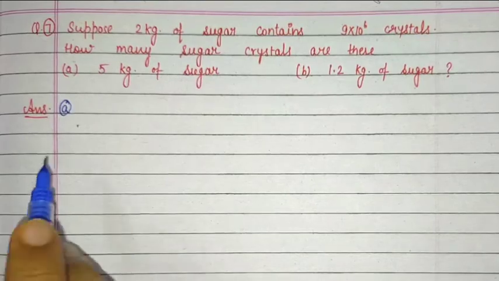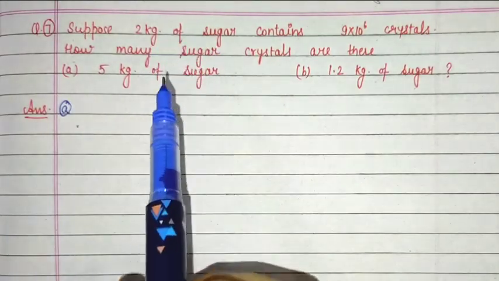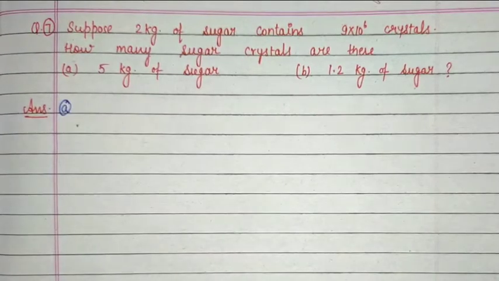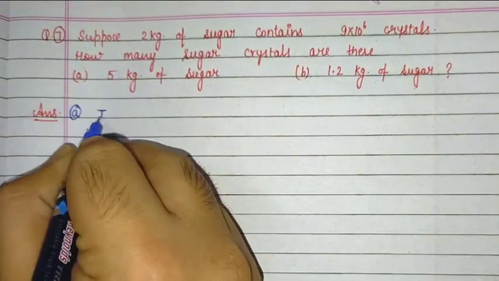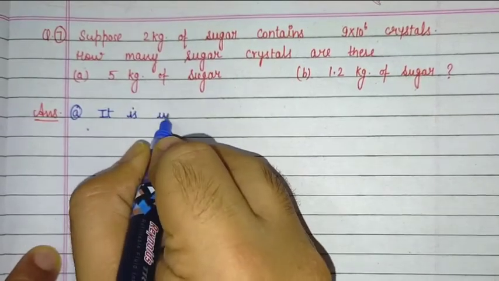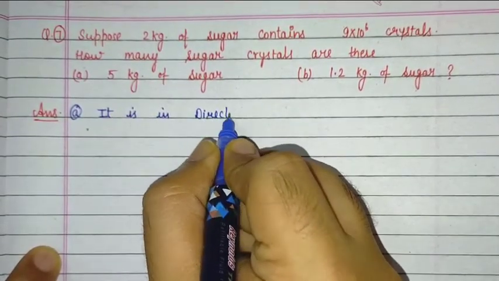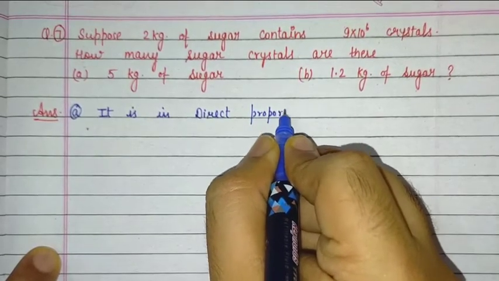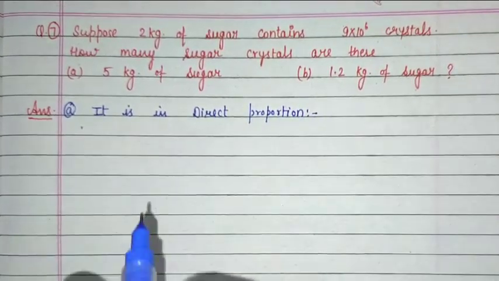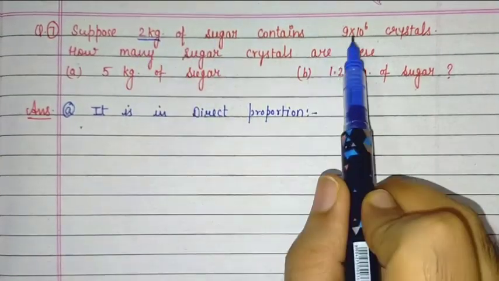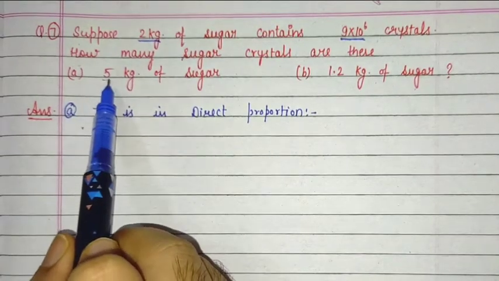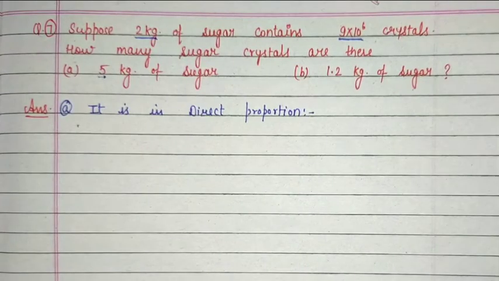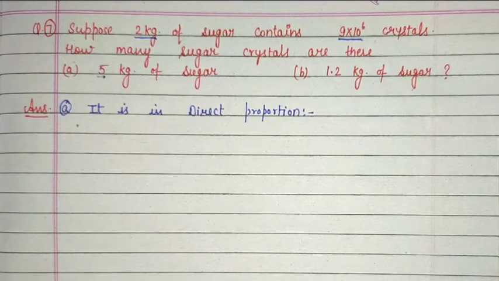Very easy question. So first part, as the weight is increasing, 2 kilogram से 5 kilogram होगा, so the number of crystals also increasing, so it is in direct proportion. And why, आप खुद चेक करो. If 2 किलोग्राम में 9 into 10 raised to power 6 क्रिस्टल है, and if now weight is increasing, so crystals भी क्या होंगे उसमें, crystals also increasing, so this is the direct proportion.